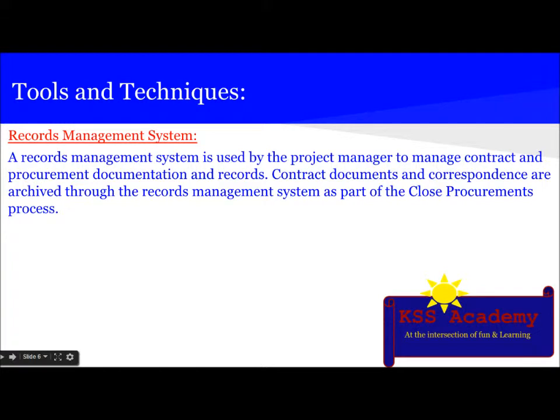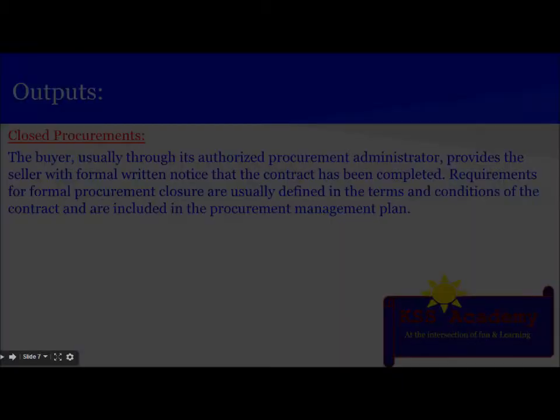The next technique is record management system. A record management system is used by the PM to manage contract and procurement documents and records. Contract documents and correspondence are archived through the record management system as a part of the close procurement process.